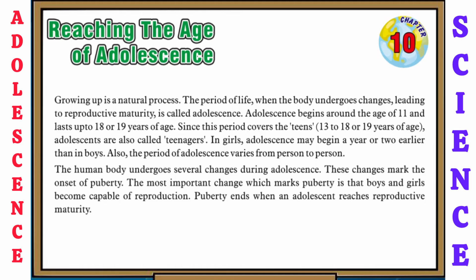The human body undergoes several changes during adolescence. These changes mark the onset of puberty. The most important change which marks the puberty is that boys and girls become capable of reproduction. Puberty ends when an adolescent reaches reproductive maturity.